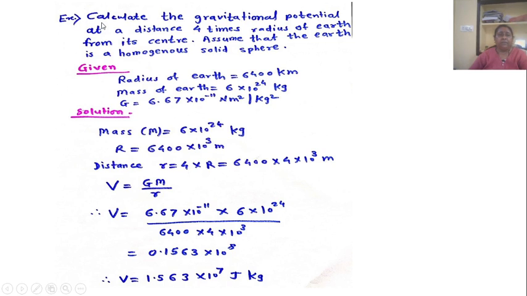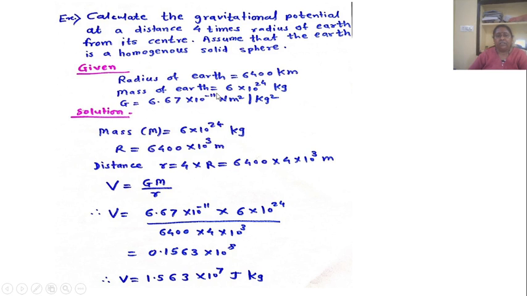Now example number 2, that is calculate the gravitational potential at a distance 4 times radius of earth from its center. Assume that the earth is a homogeneous solid sphere. So here we have given, that is the radius of earth equal to 6,400 kilometer